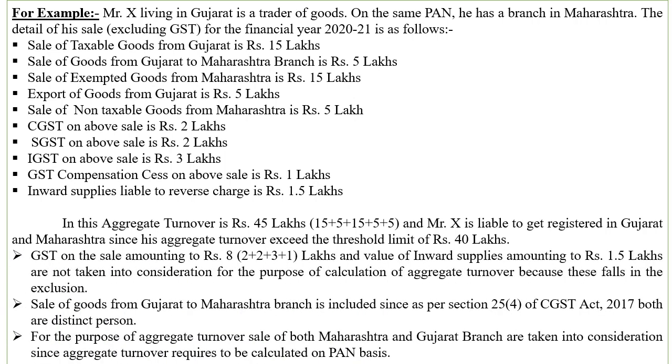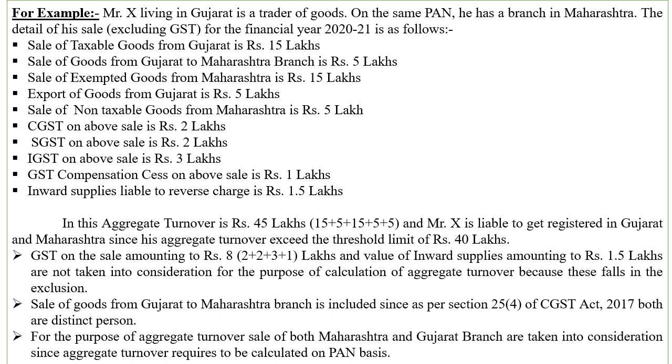Here 2-3 points you have to keep in mind. GST on the sale amounting to rupees 2 lakh, 2 lakh, 3 lakh and 1 lakh, and value of inward supply amounting to rupees 1.5 lakh are not taken into consideration for the purpose of calculation of aggregate turnover because this falls in the exclusion.